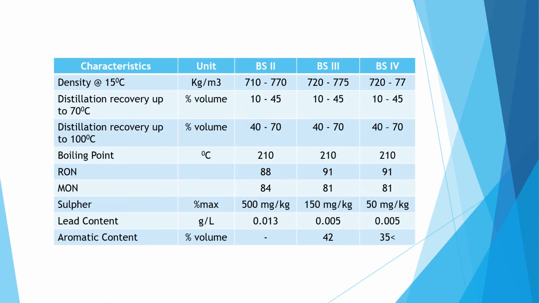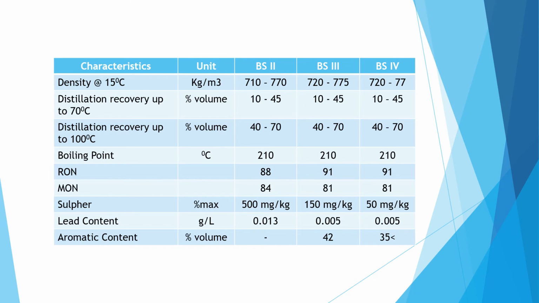Now coming to the comparison between BS2, 3 and 4 for petrol as a fuel. Here is a table for the characteristics we need and the stage. At 15 degrees temperature, density for BS2 is 710 to 770 kg per meter cube. For BS3 it is 720 to 775 kg per meter cube. For BS3 and BS4 are the same.